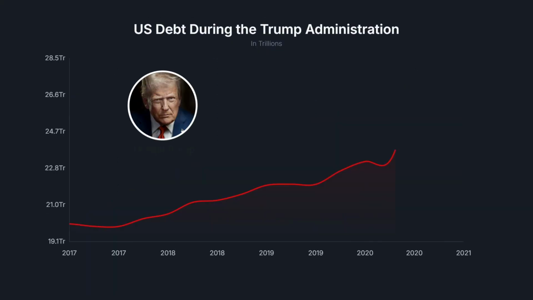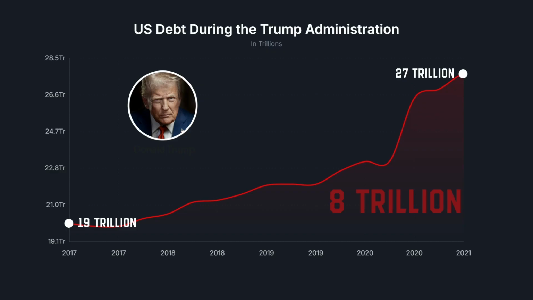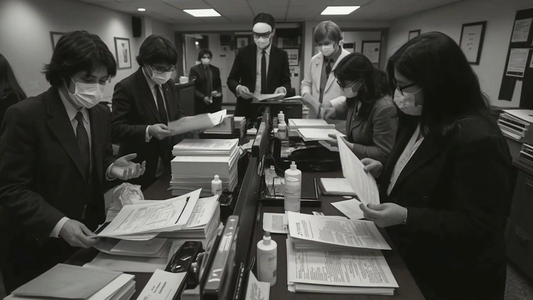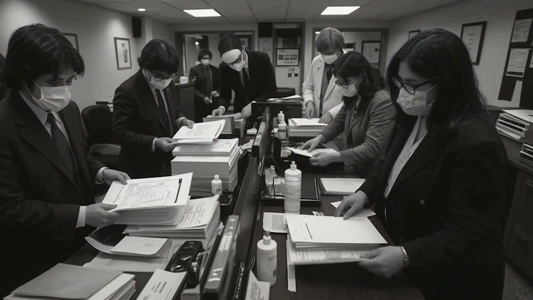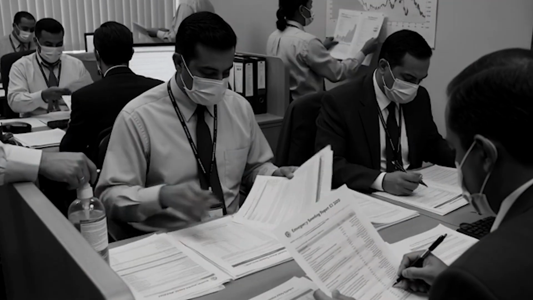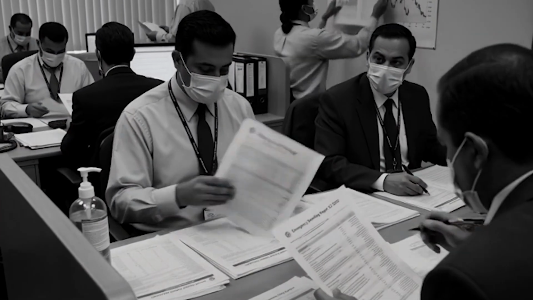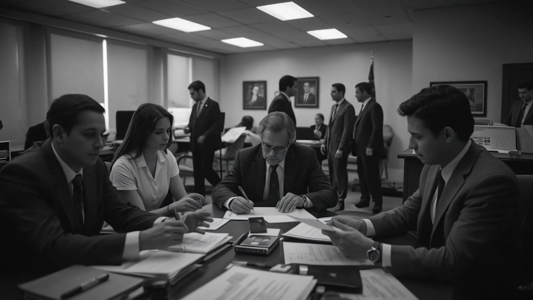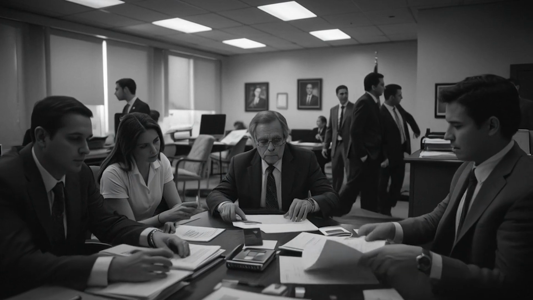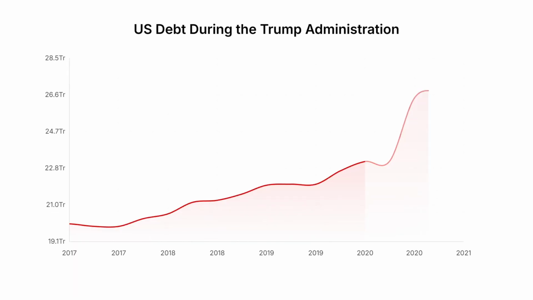In Trump's case, in 4 years, he increased public debt from $19 trillion to $27 trillion, an increase of almost $8 trillion, almost the same as Obama in half the time. Critics love to use this as an argument, but to be fair, we must separate emergency spending, something inevitable during the pandemic, from economic policy, which is his choice. So, since any president would go into debt at that moment, let's remove the pandemic part from the equation. The real problem is here, in 2017, 18, and 19.